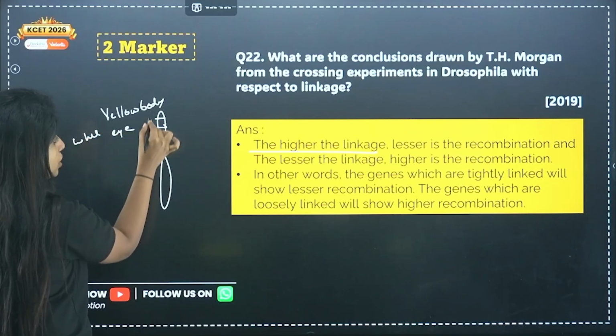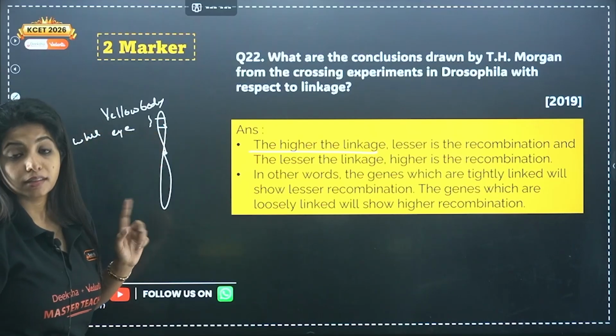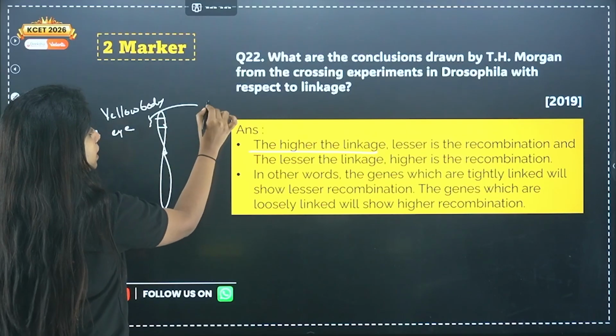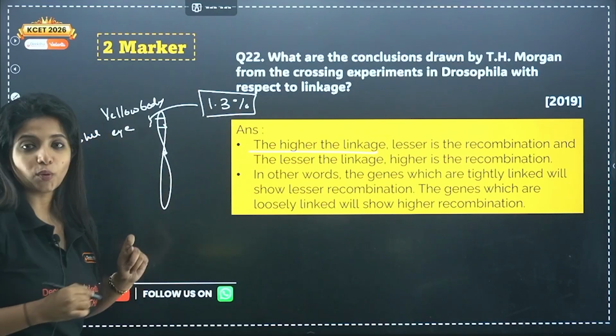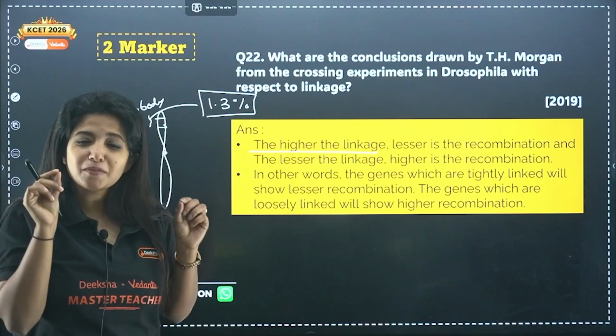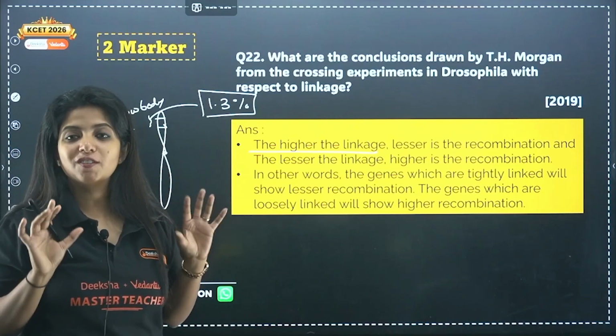White eye. These two genes were very close to each other, which is why the percentage of recombination was just 1.3. Only that much percentage of recombination was there.